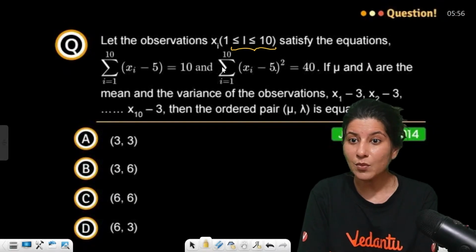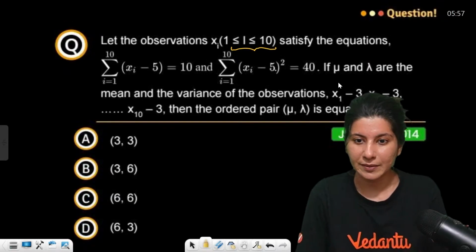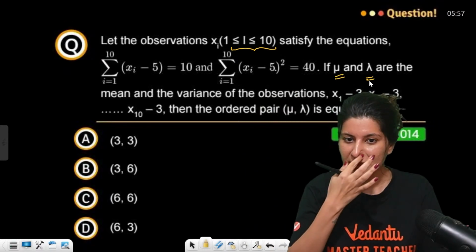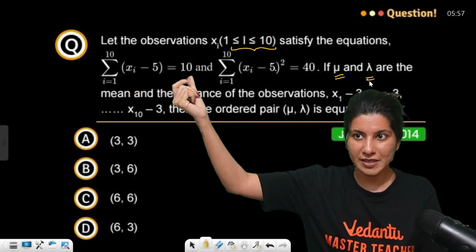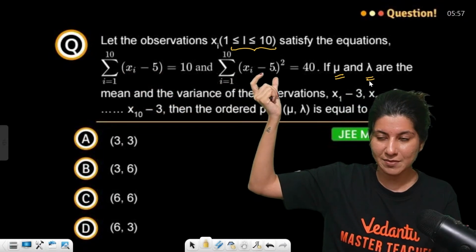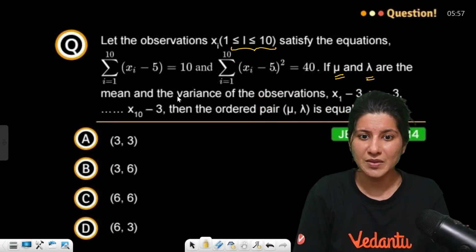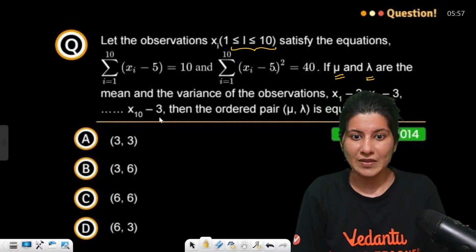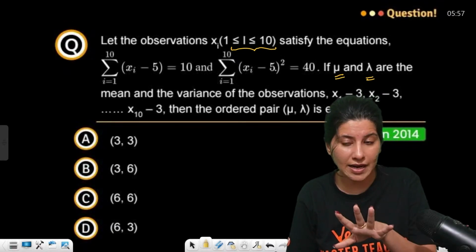So understand what they are doing. Let us read the question first. What they are saying is summation of xi minus 5 is 10, summation of square of xi minus 5 is 40. Mu and lambda are mean and variance of the observations x1 minus 3, x2 minus 3, up to x10 minus 3. The ordered pair mu and lambda is equal to, now understand.